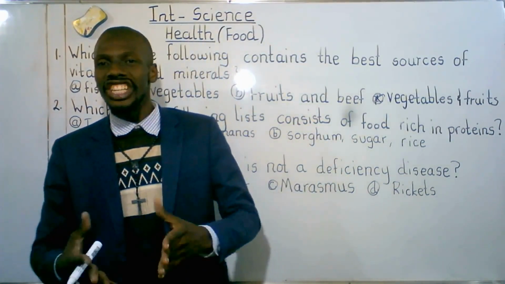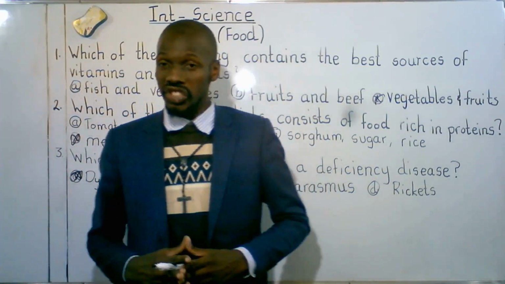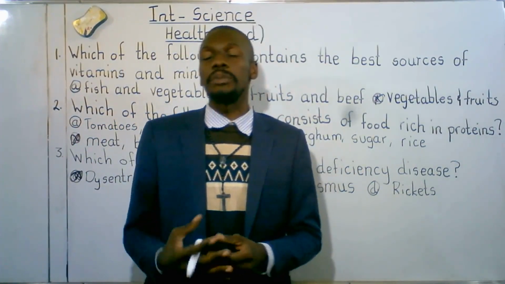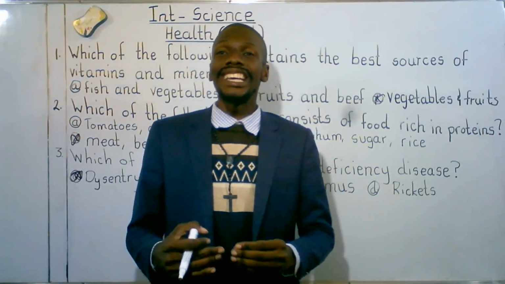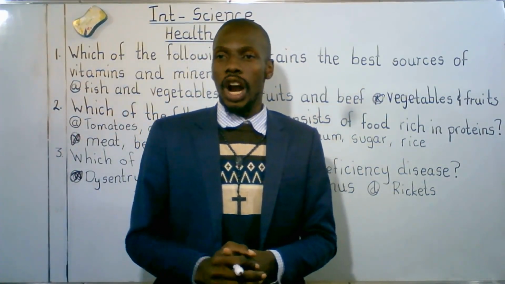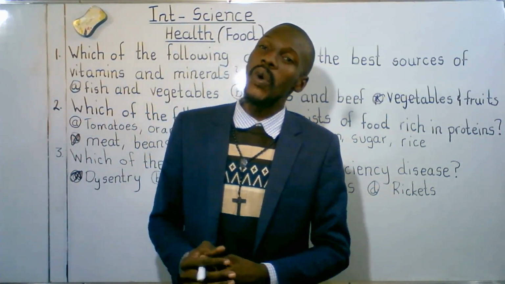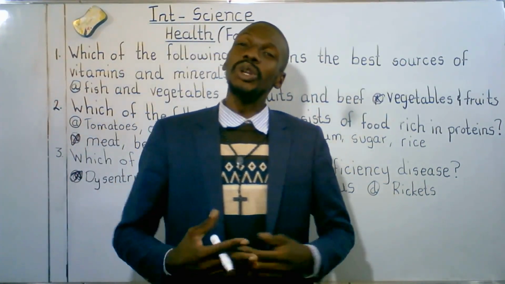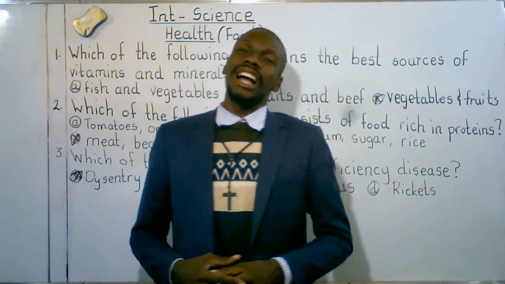We mentioned some of the groups. We mentioned proteins, which are said to be bodybuilding foods. They also repair worn out tissues. Foods that can give us proteins are fish, meat, chicken, beef. Animal products usually provide us with what? With proteins. Not forgetting eggs and beans. Apart from that, we've got carbohydrates. Carbohydrates are energy giving food. We usually get them from cereals such as maize, rice, wheat, and so on.